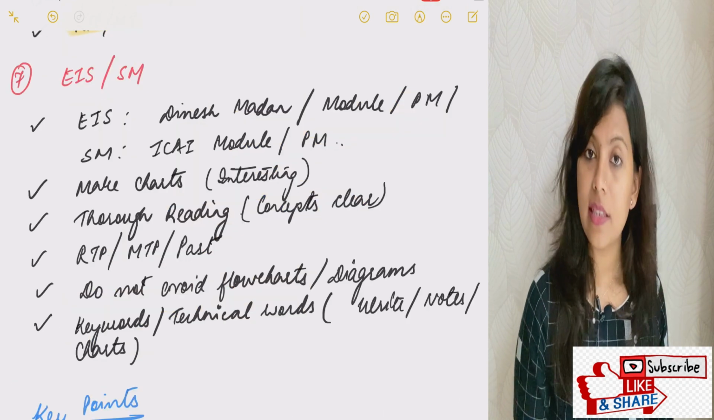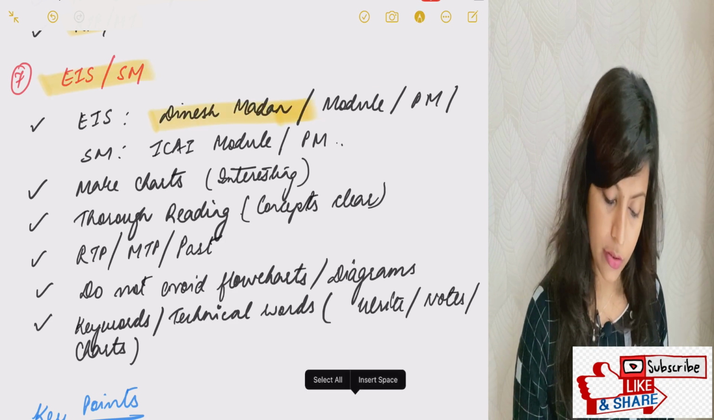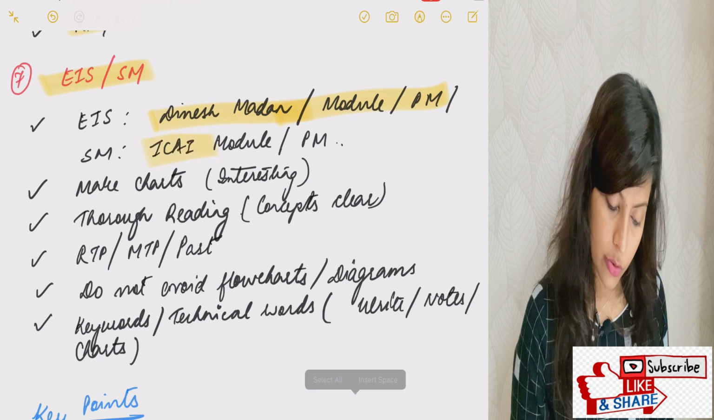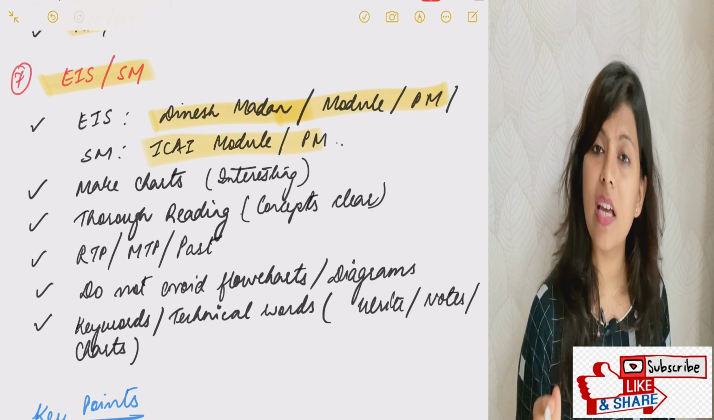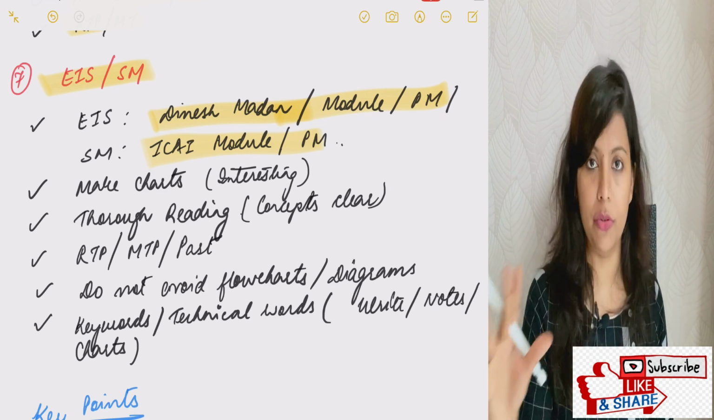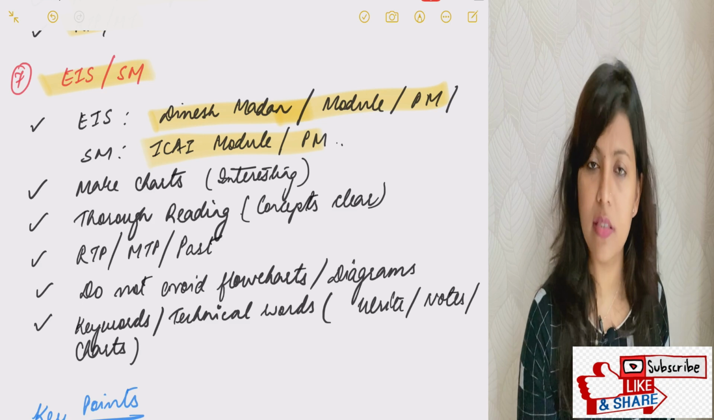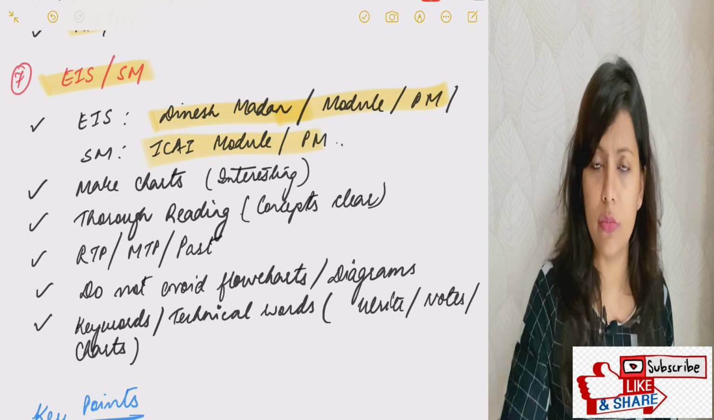Then your last subject is EIS SM. I studied from Dinesh Madan. Module is also good. For SM also, ICAI module is sufficient. Practice manual is also good. For EIS, I would suggest you make charts for each chapter. That heading and then points. Heading and then points. For each chapter, make a chart and stick it in your room.